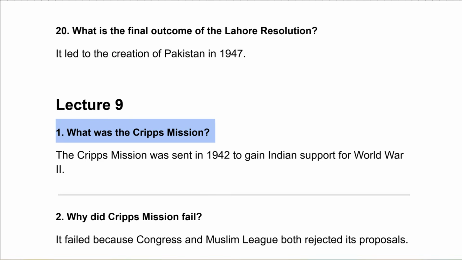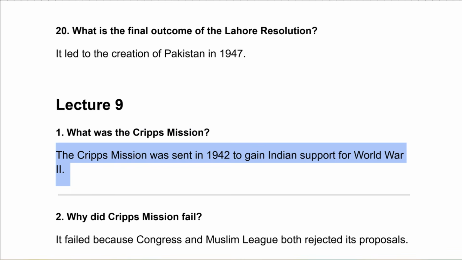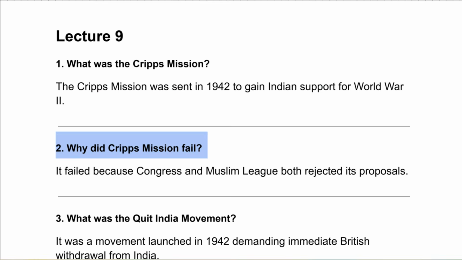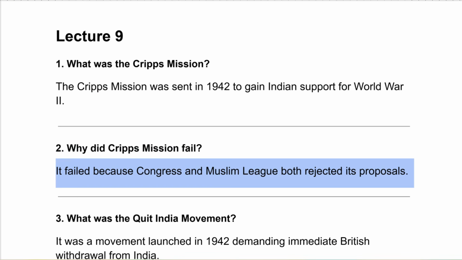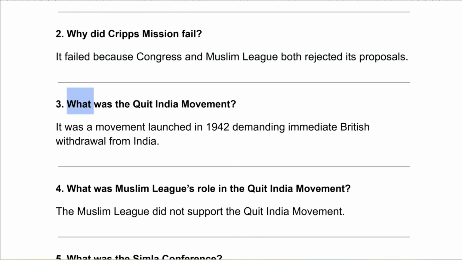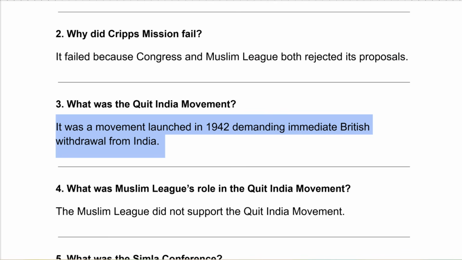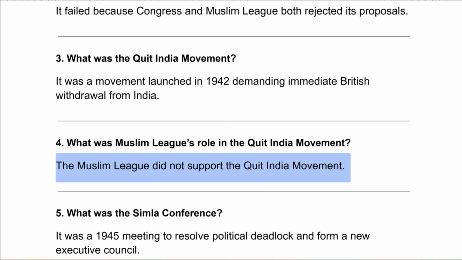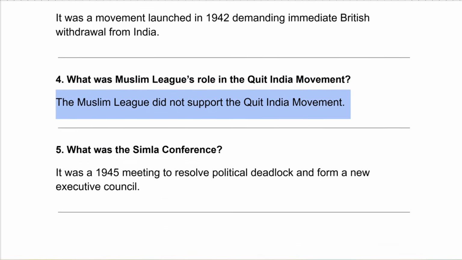What was the Cripps mission? The Cripps mission was sent in 1942 to gain Indian support for World War II. Why did Cripps mission fail? It failed because Congress and Muslim League both rejected its proposals. What was the Quit India movement? It was a movement launched in 1942 demanding immediate British withdrawal from India. What was Muslim League's role in the Quit India movement? The Muslim League did not support the Quit India movement.